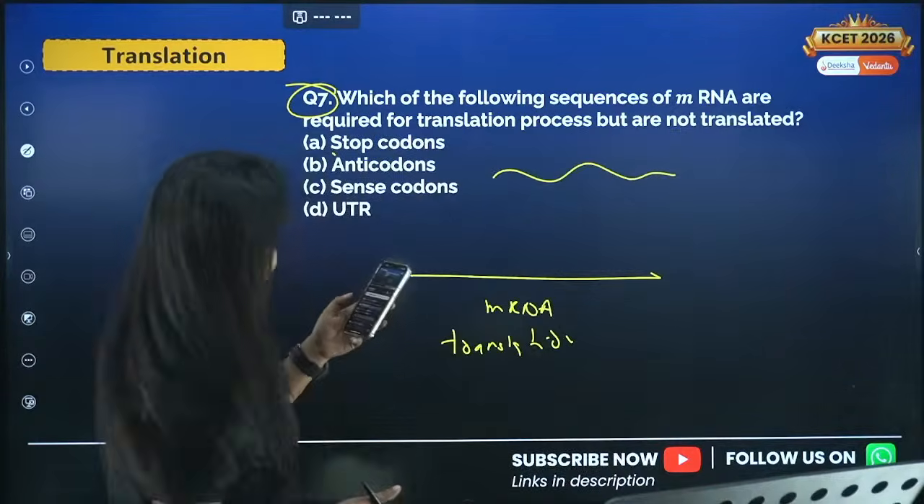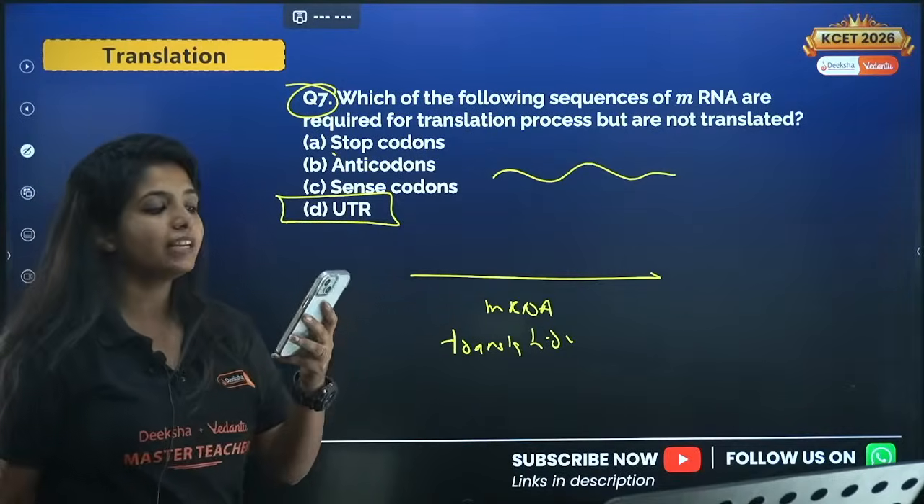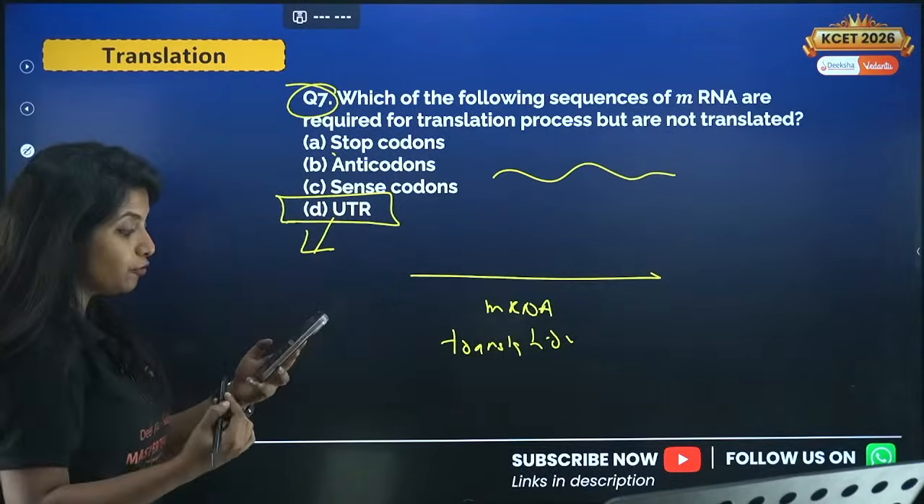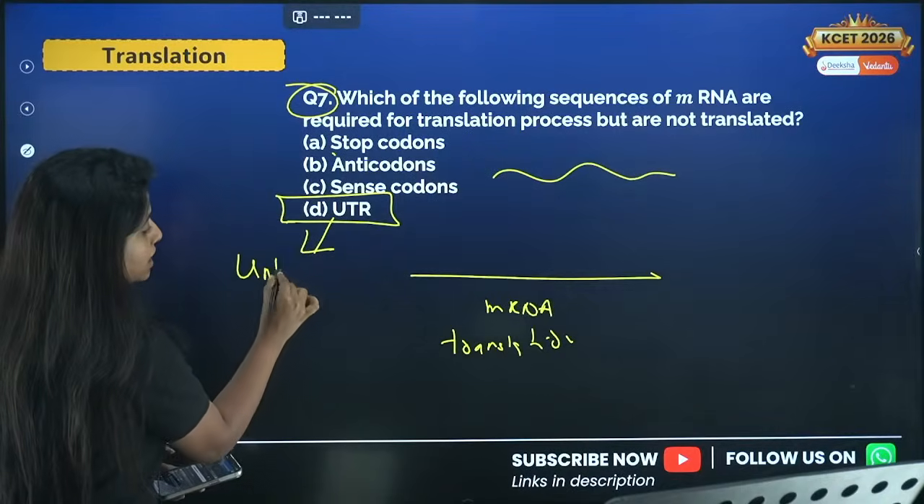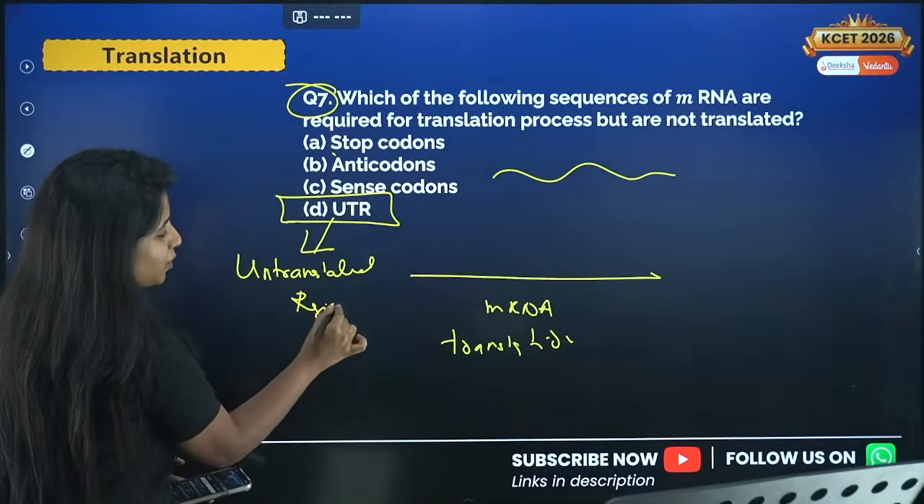Manjunath says it's option D, and Manjunath is absolutely correct. It is UTR. Do you know the meaning of UTR? What is the full form of UTR? It is known as untranslated region. That means it is not going to undergo translation.